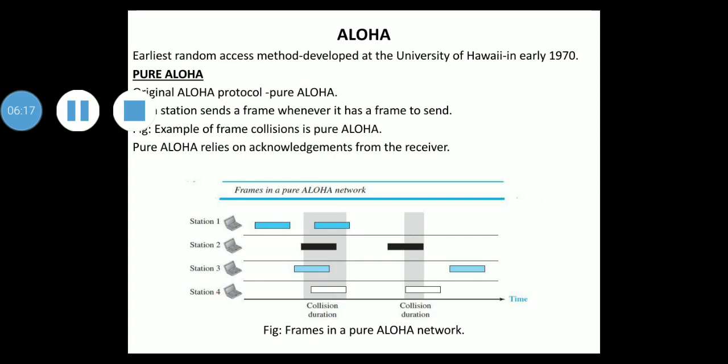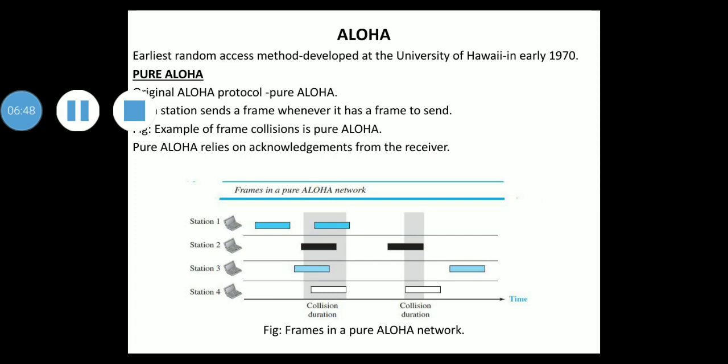Now we are going to discuss pure Aloha. The original Aloha protocol is pure Aloha, a simple and elegant protocol. The idea of pure Aloha is that each station sends a frame whenever it has a frame to send, multiple access. However, since there is only one channel to share, there is a possibility of collision between frames from different stations.